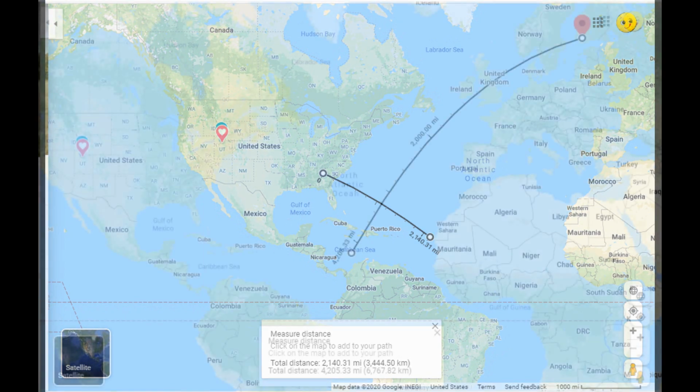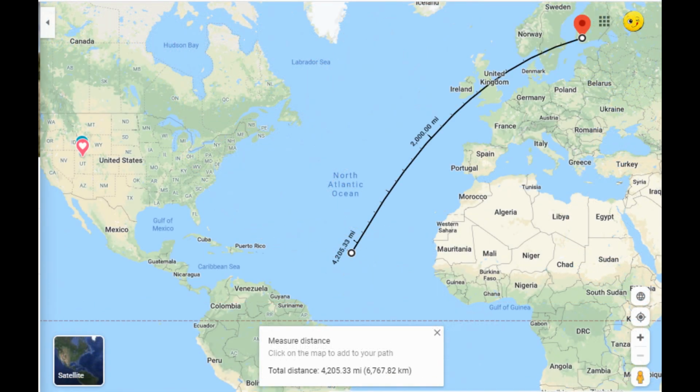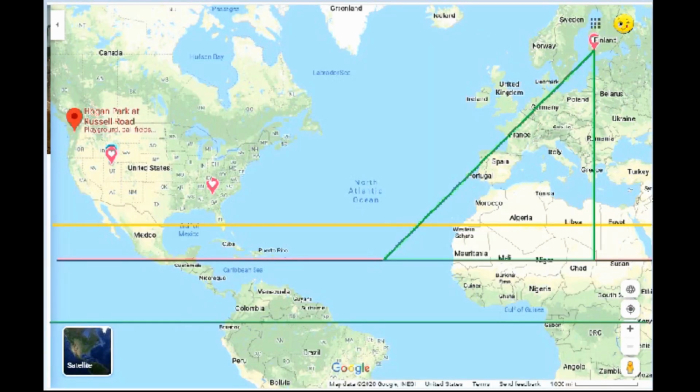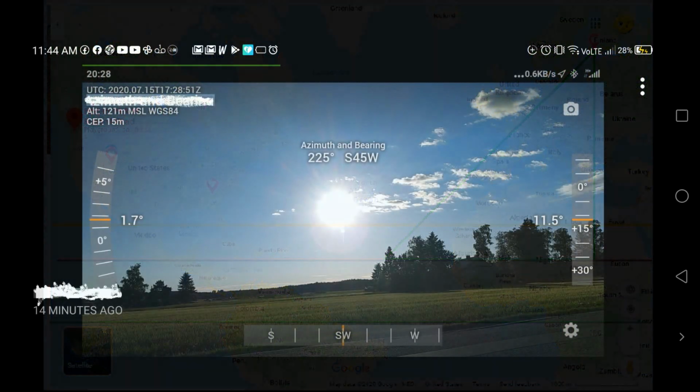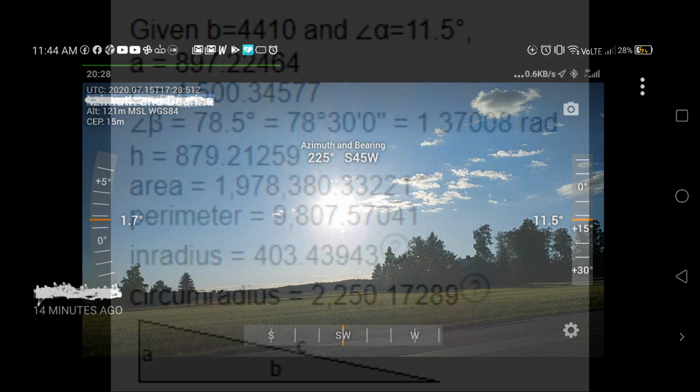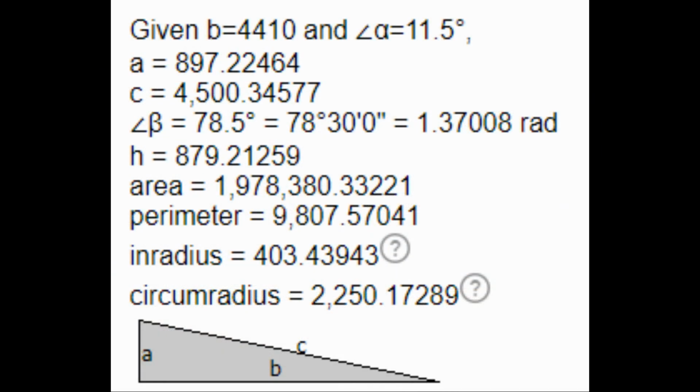Of course, now we have to turn to the Finland data set. Let's take a look at that. The information from Finland is pretty straightforward. It's basically a 45-degree angle is what the screenshot was telling us. Let's get the angle off of that screenshot. Okay, 11.5 degrees. Let's plug that into our little calculator, the mileage and the angle. Lo and behold, that is quite telling. It says the sun is only 900 miles high.